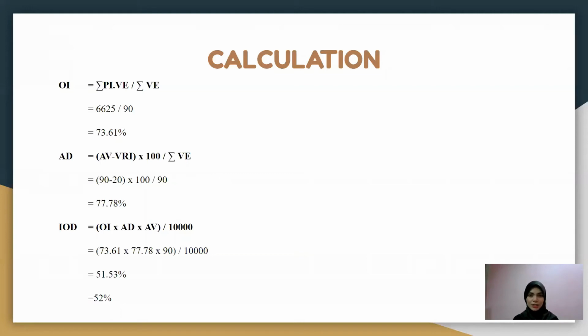Next is IOD. The formula is OI times AD times AV divided by 10,000. So this is the answer. We get 51.53%, so the answer is 52% for IOD.